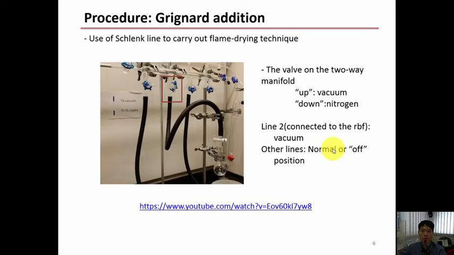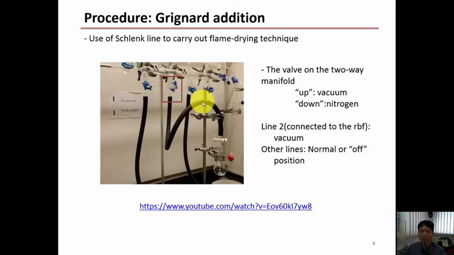Now for this Grignard experiment, we will learn about the flame drying technique using the hot air gun, and also using the commercially available Grignard reagent. So there are two main objectives here. One is to learn about the flame drying technique, and the other one is to deal with moisture sensitive chemical reactions. So for the flame drying technique, we will be using the Schlenk line to execute the procedure, and we understand that the Grignard reagents are very moisture sensitive.